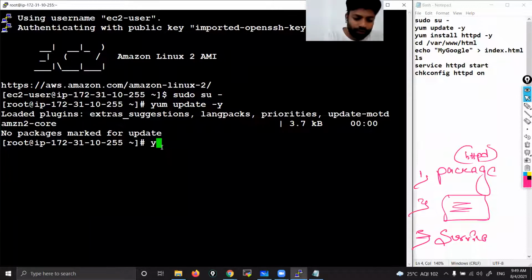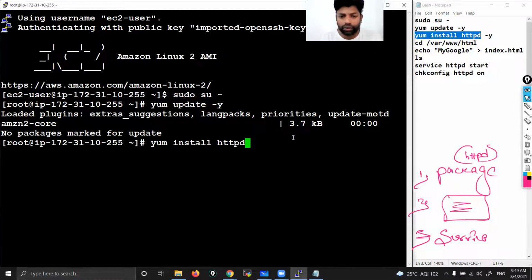To install, we use the yum command again: yum install. What are we installing? httpd. You can see, yum install the web package httpd. -y, you know, right? During runtime, it won't wait for your permission. Okay, let me remove -y. Then definitely it will stop somewhere in between and ask for your permission. Let's see. So I'm installing httpd. Now press enter. I'm not giving -y. Let's verify. Press enter.